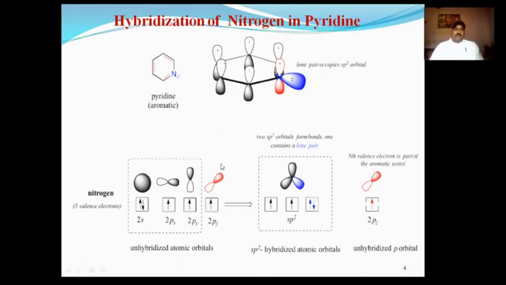Nitrogen has its last orbit containing 5 electrons. Here this is the nitrogen, last orbit 2s2, 2px1, 2py1, 2pz1.